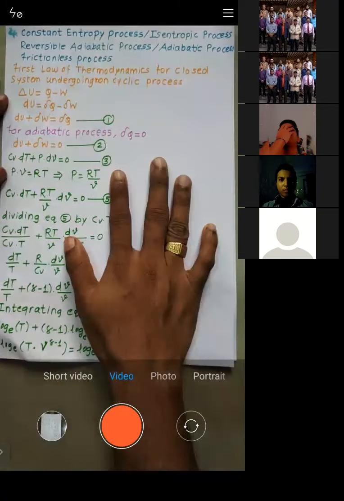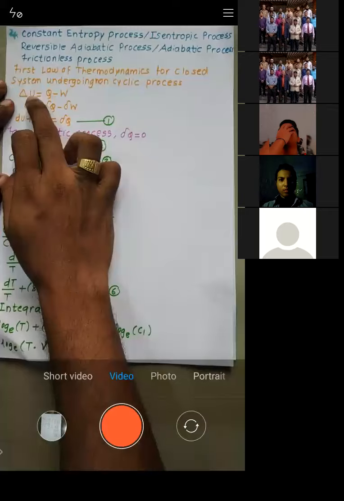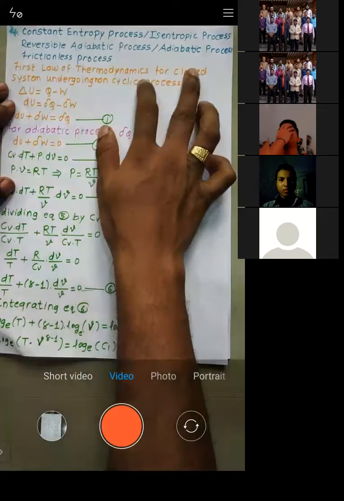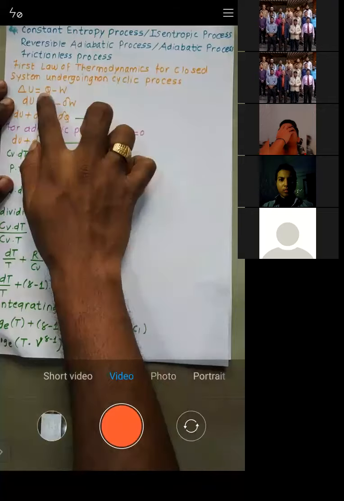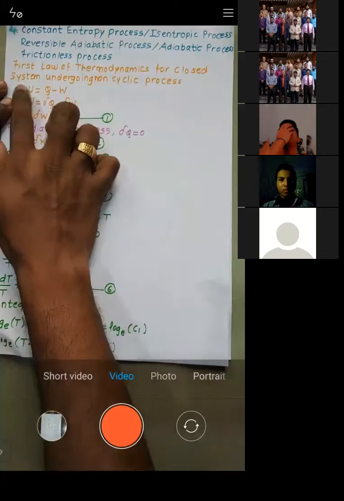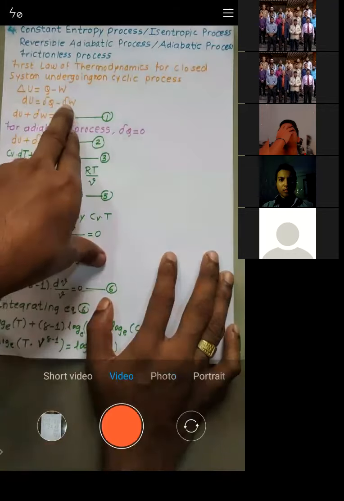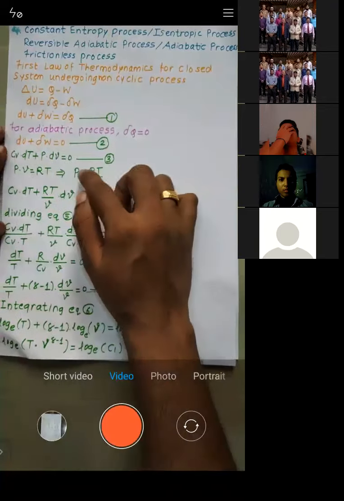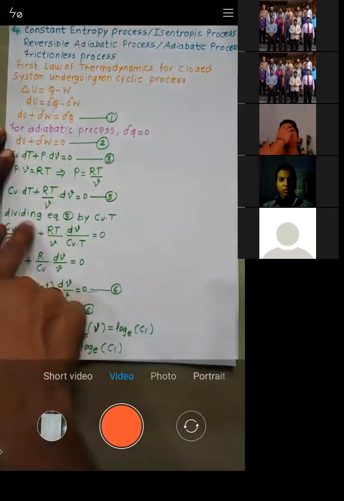We have started with the first law of thermodynamics for a closed system, because we are seeing this process for a closed system, which undergoes a non-cyclic process. If it's a cycle, Q is equal to W. But this is not a cycle. That's why there is a difference between Q and W, and that is given by change in internal energy. From this we have calculated the value of del Q, but del Q was 0, so we got this equation. In this equation, we have written the value of P as RT by V and resubstituted it here. Then we divided this equation by CV by T.